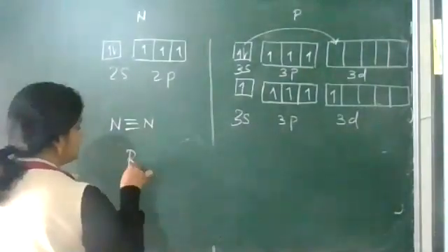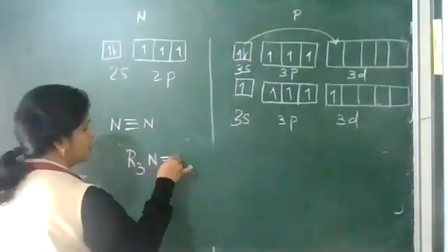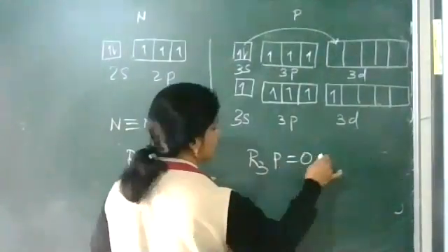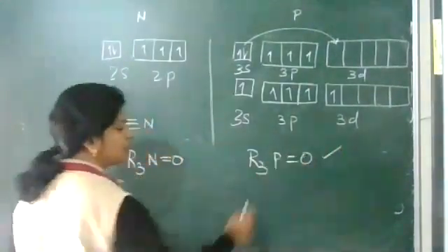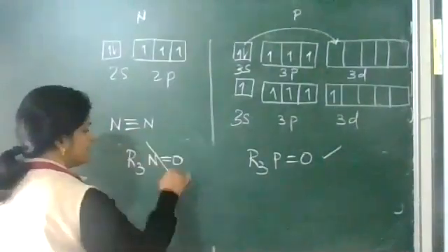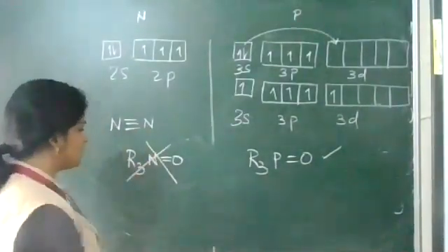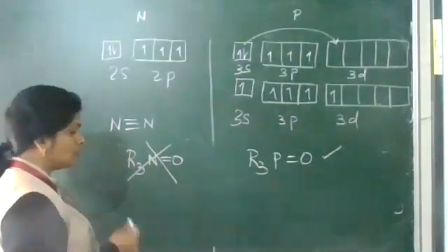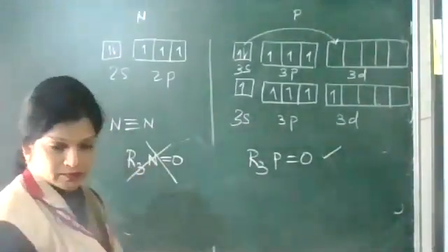Consider R3N double bond O and R3P double bond O. This is a well-known compound, but this does not exist. You see, around nitrogen, you count 5 bonds. It's not possible.